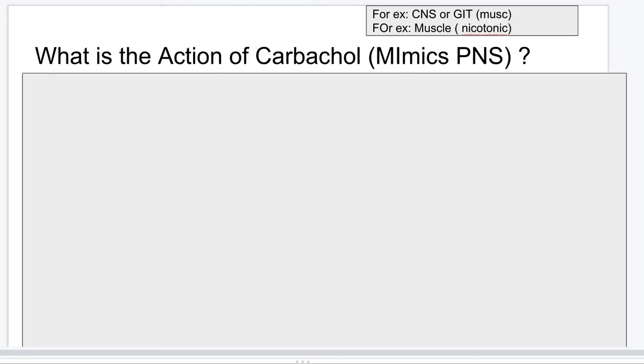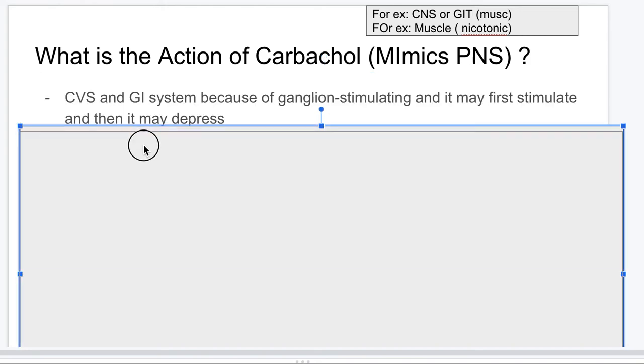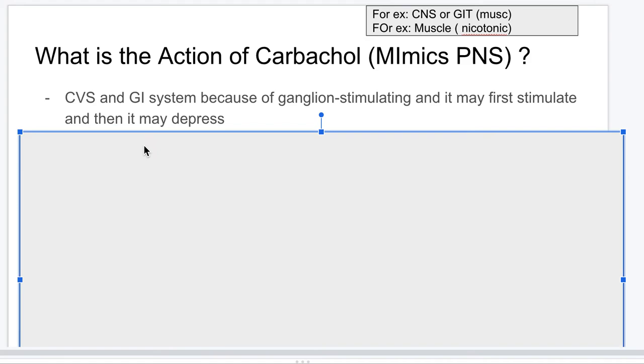It mimics the paraneoplastic syndrome, right? But no, sorry, the parasympathetic system, right? How? It basically is acetylcholine. So it can go and bind to the CVS and the GI system. It can cause them to get stimulated and then depressed. Why am I saying stimulated? Because as you know, the parasympathetic system can bind to your heart and your GIT, cause more contractions of the GIT, so it can stimulate it, but it also depresses it. So that's a bit of a problem there.